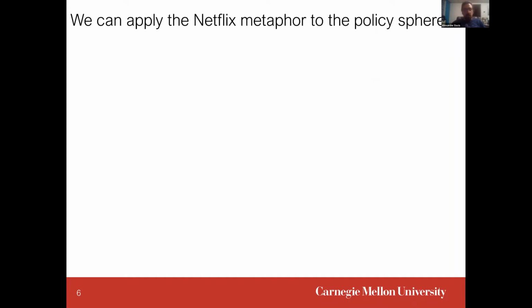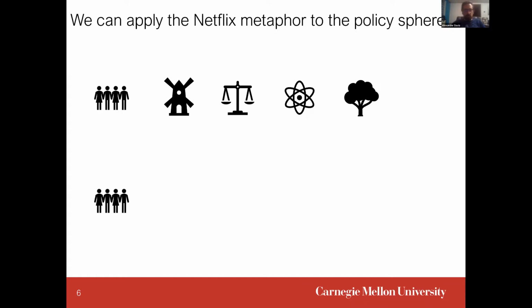We want to apply this Netflix metaphor to the policy sphere. In the policy sphere, there are many individuals, and they have different preferences for public policies. We look at public policies with respect to energy futures in the US, and so different individuals might prefer wind or solar or nuclear power, and they each have their own individual preferences for what they think the US should do, and then they have to come to some agreement as a society.